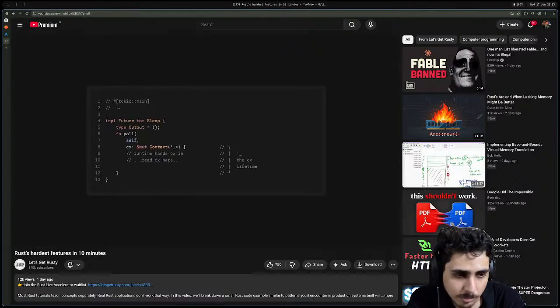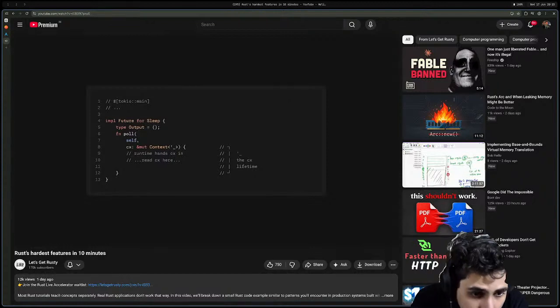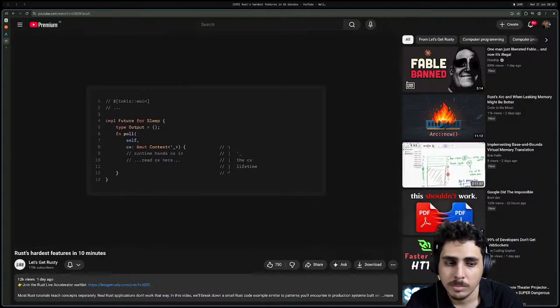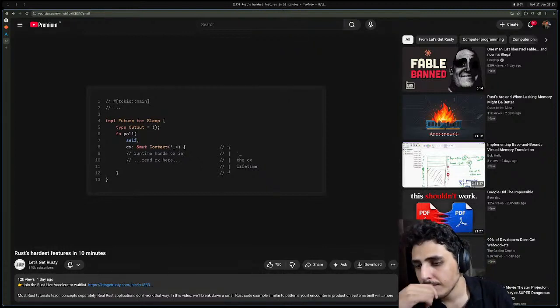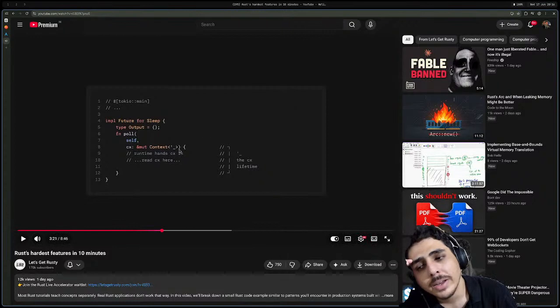Lifetimes exist in Rust because Rust guarantees memory safety without a garbage collector. But to do that, the Rust compiler has to be certain that no reference is ever used after the thing it points to is deallocated. Now here's why the tick underscore syntax shows up. The context struct has a mutable reference inside of it, and anything carrying a reference inside has to declare how long that reference is valid for. Yeah, that's what a lifetime is. A label for the window where the reference is safe. I'm trying to think, why did he need unsafe?